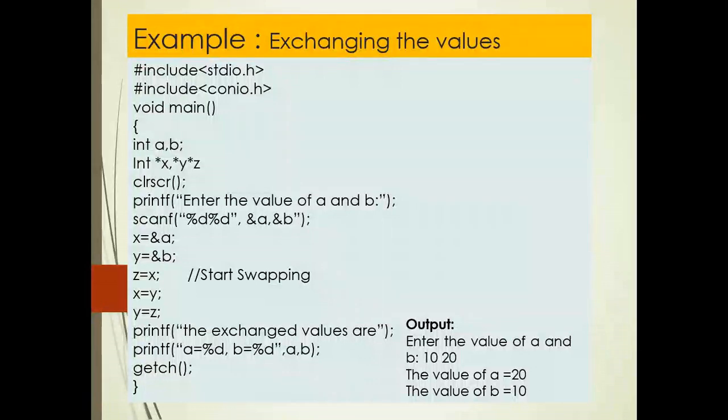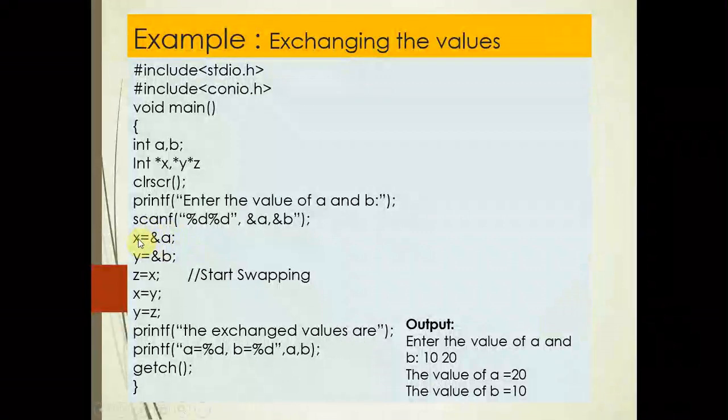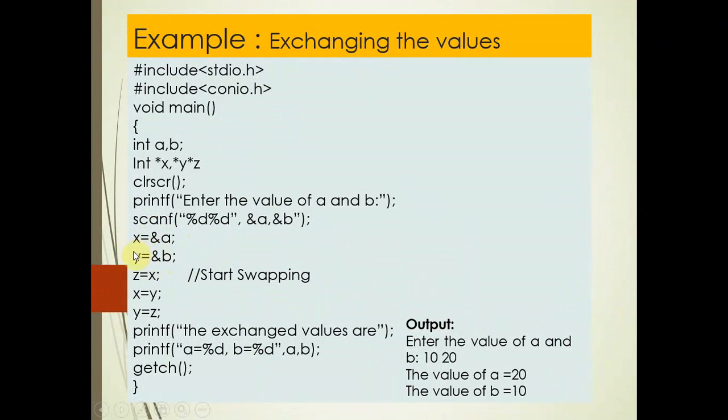And when you enter the values, suppose in this example I have taken values 10 and 20. Here you see in the output, enter the value of a and b. So I have entered 10 for a and 20 for b, so 20 is assigned to b. Now x equals ampersand a. What does it mean? The address of a is stored at x and the address of b is stored at y. Means x contains the address of a and y contains the address of b.